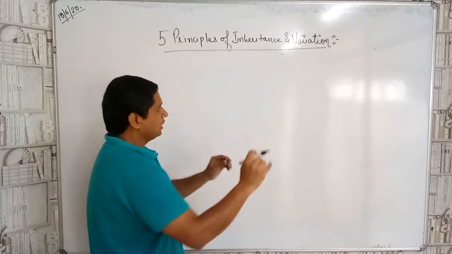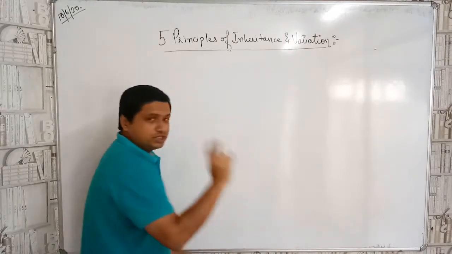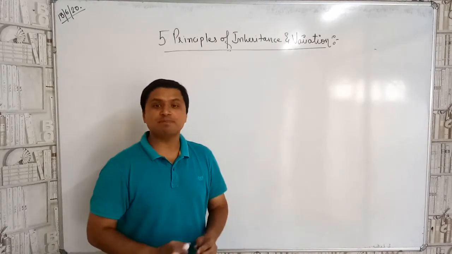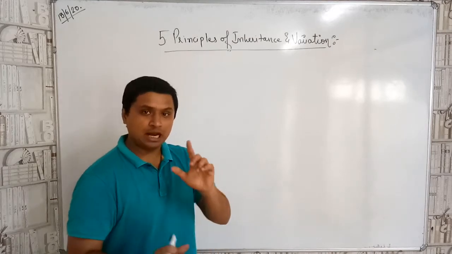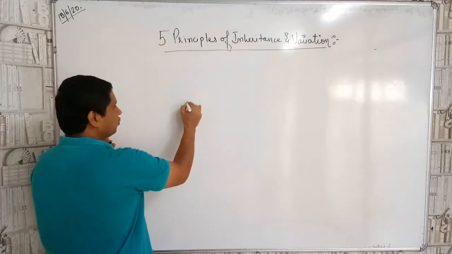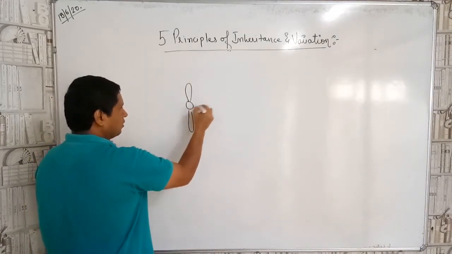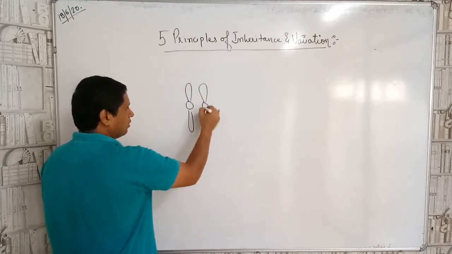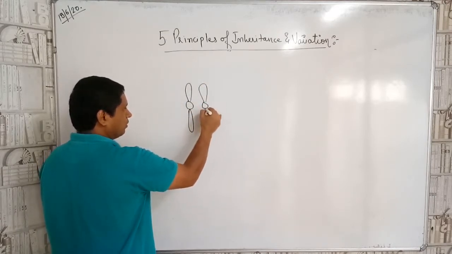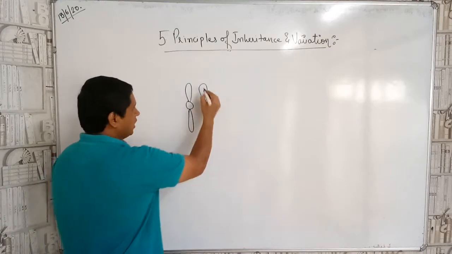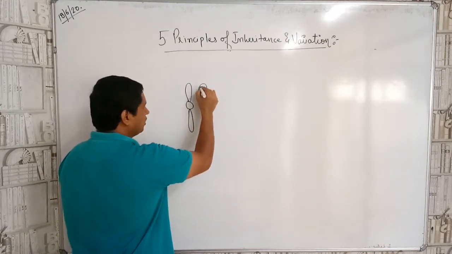Now, see, children, the first thing is that genes are always present in pairs. Like a chromosome. In the chromosome, there is the what, children? DNA.